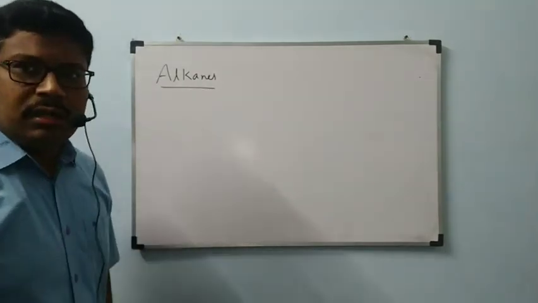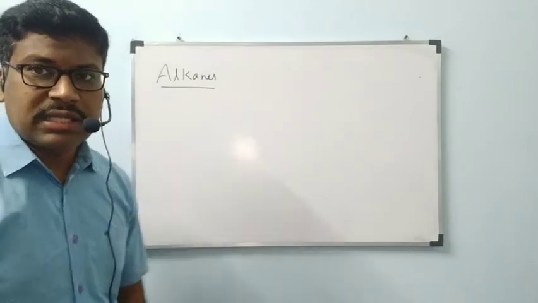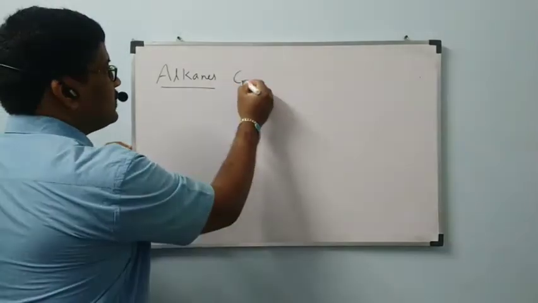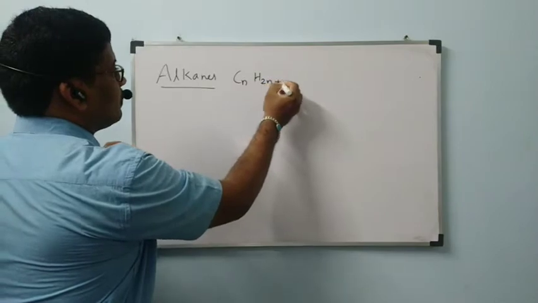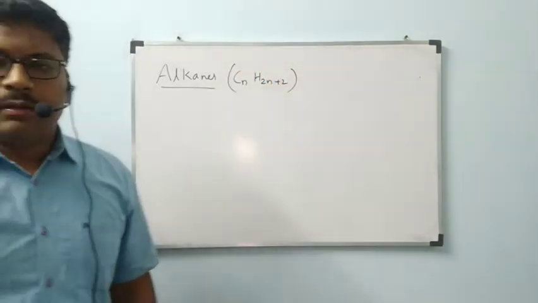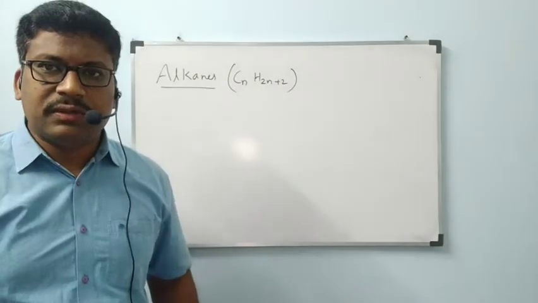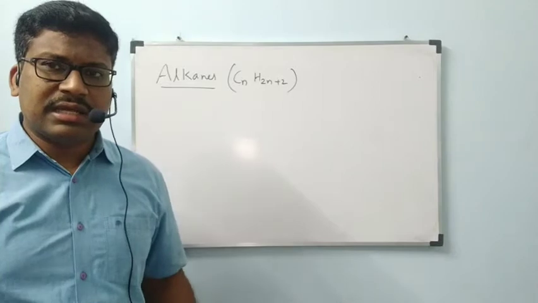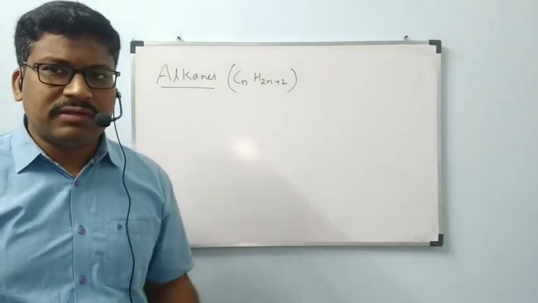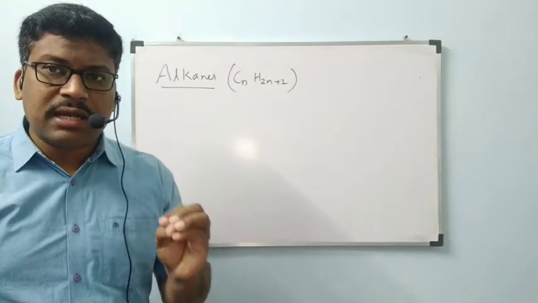You know already, in basic concepts of organic chemistry we have seen the general formula of alkanes, CnH2n+2. These alkanes contain carbon and hydrogen, in which they must contain only carbon-carbon single bonds.